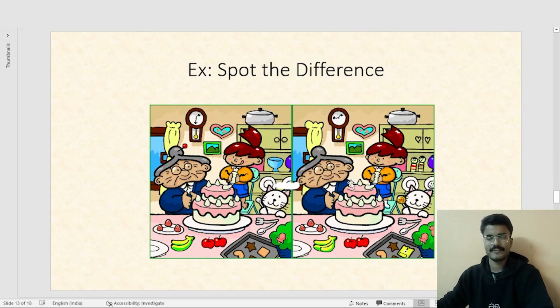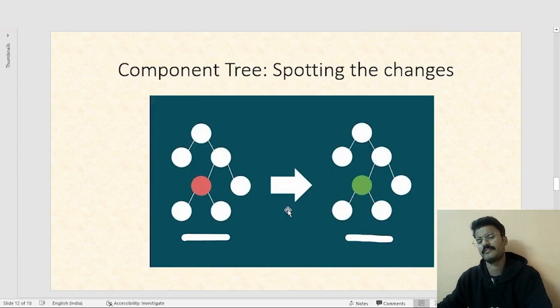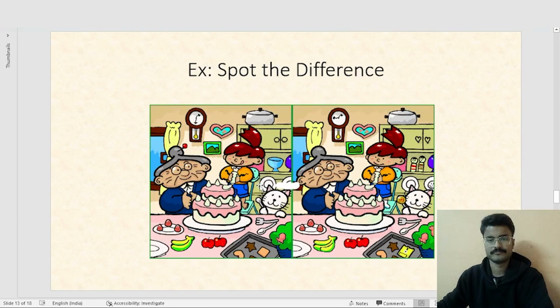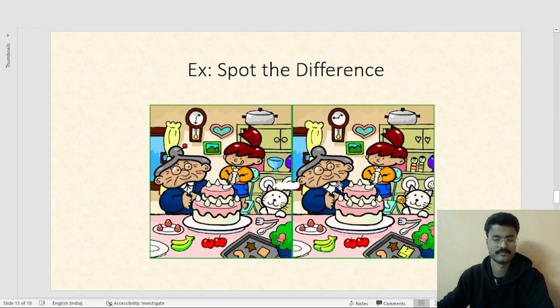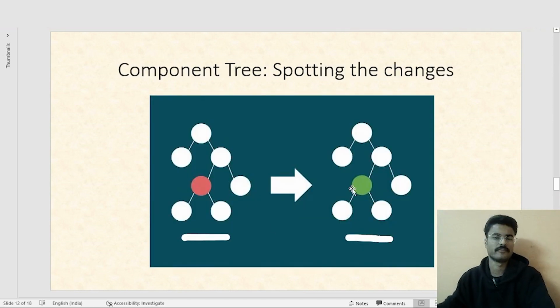played in our childhood. So in this, what we did was we compared these two photographs. Say right here, this tongue is missing, this hairpin is missing from grandma, the time in the clock is different. So we as humans take some time, but React does that almost instantly. So you can remember this concept using this image, like spot the difference. React spots the difference between the two versions and then re-renders whatever component has been changed.